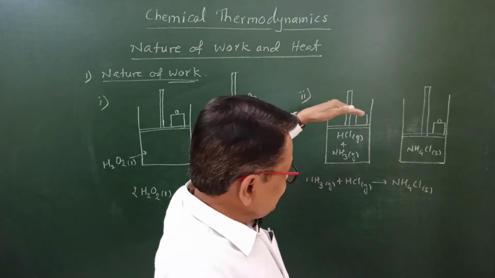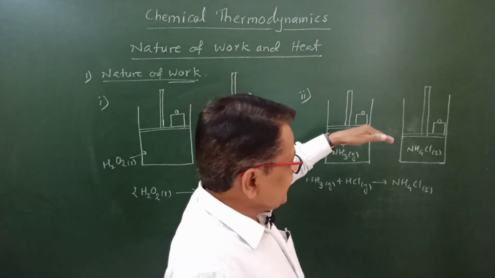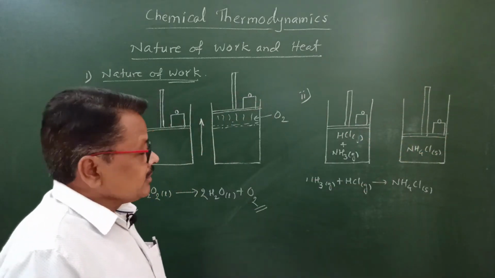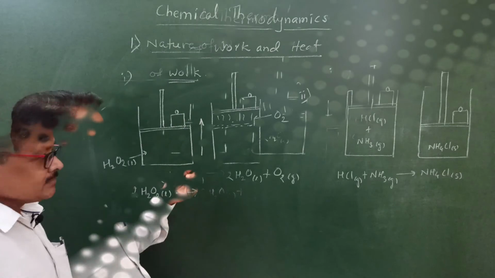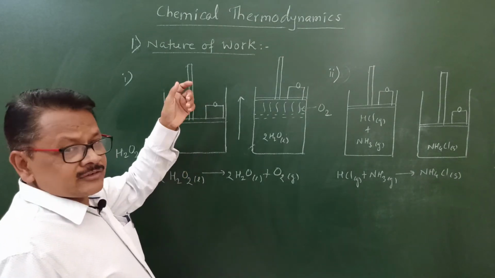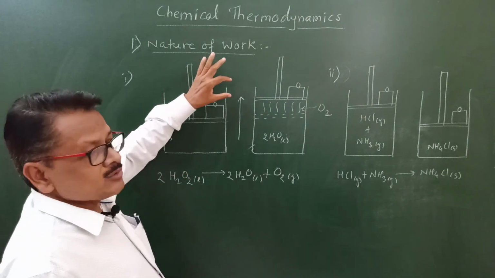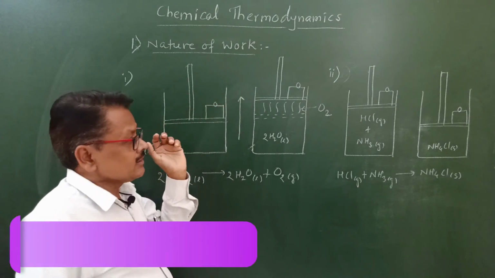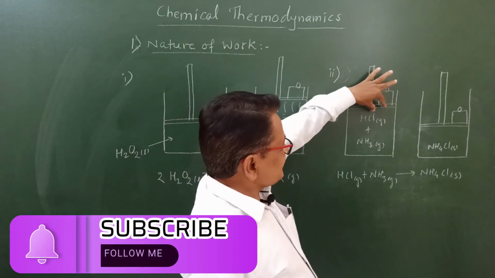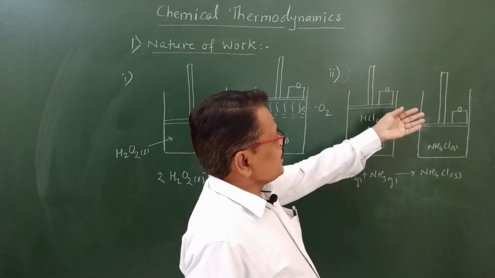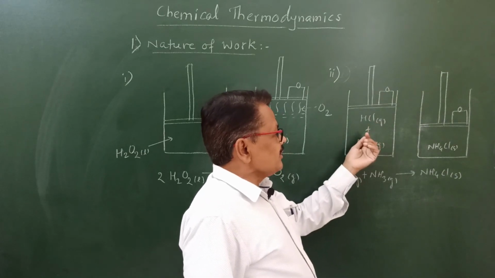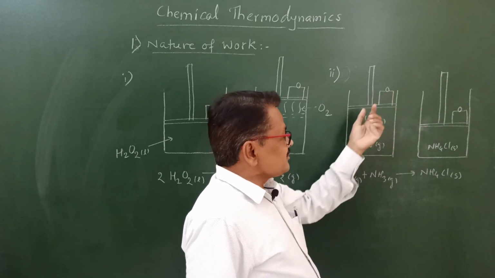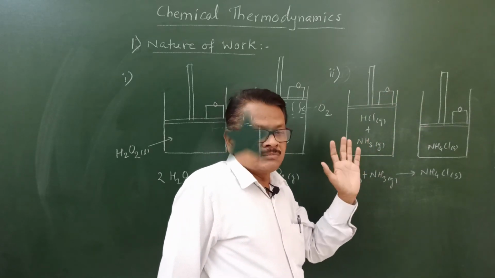So due to that, the piston will be pushed in the downward direction, and eventually the mass which is kept on the piston will also come down. So in this way work is done here. While lifting the mass, energy is lost by the system to the surrounding, and it is equal to work done by the system on the surrounding. And while this mass comes down, energy is lost by the surrounding and gained by the system, and it is equal to work done by the surrounding on the system.